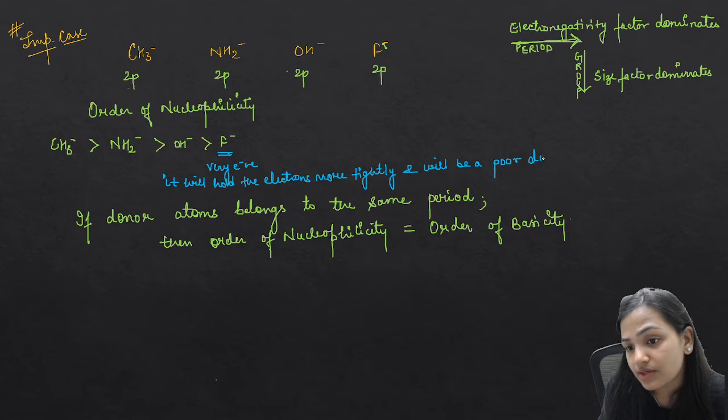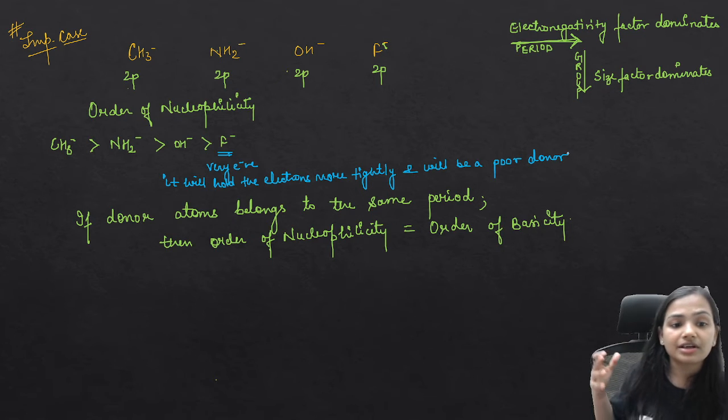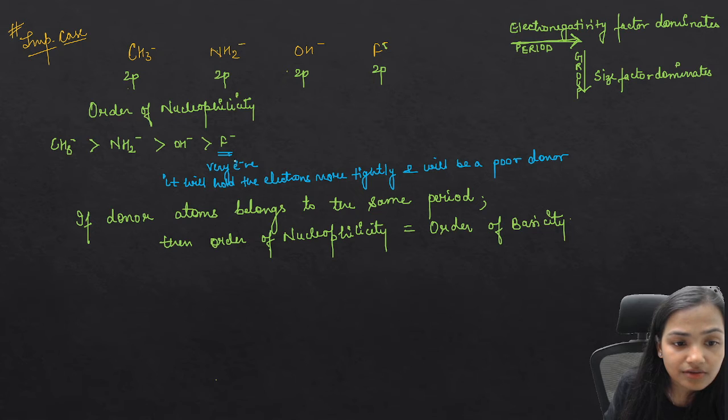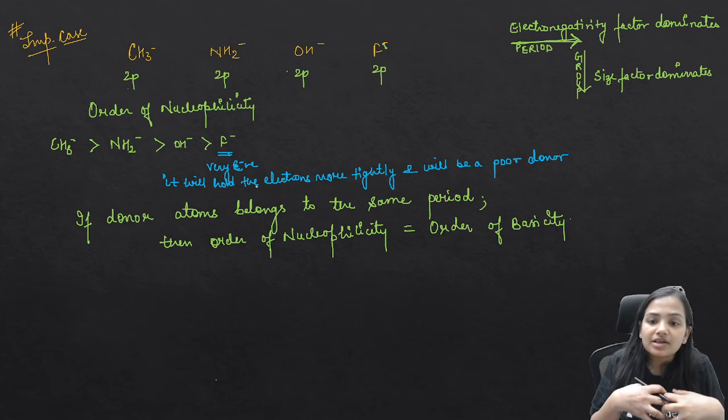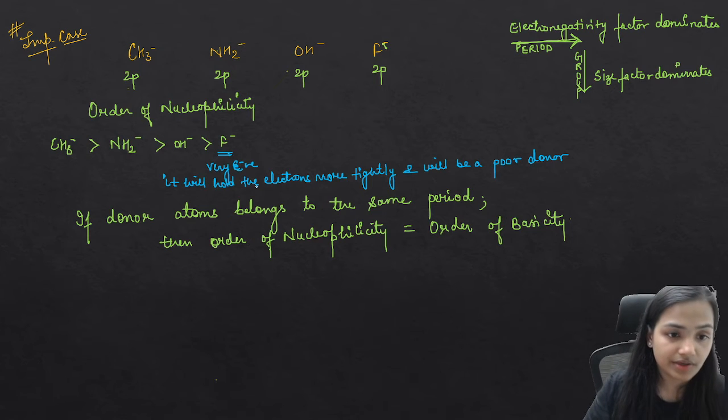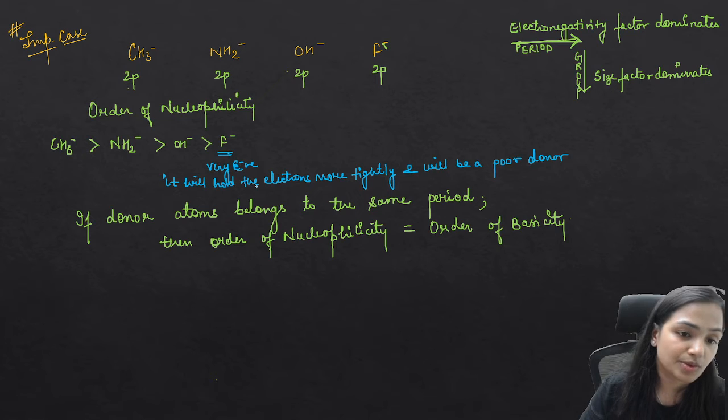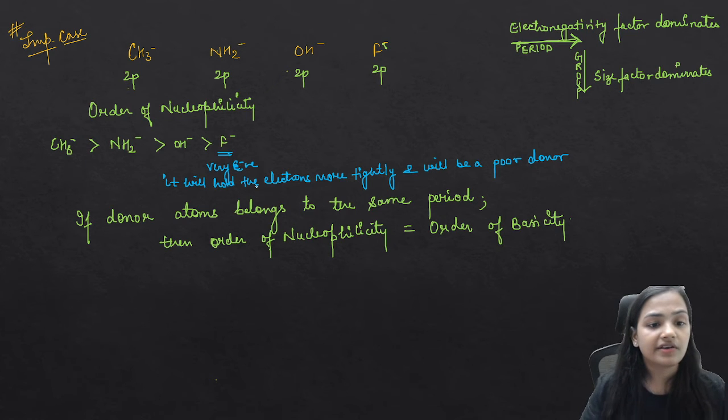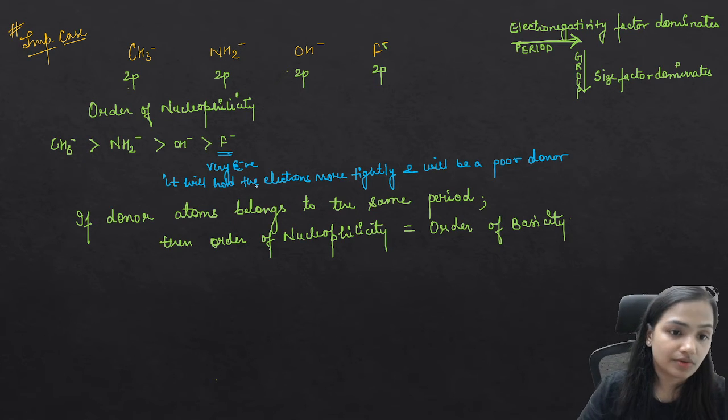Okay, so what is the reason? The reason is electronegativity. If it is very electronegative, then it will hold the electrons more tightly and will be a poor donor. Poor donor to what? To any deficient center other than H positive. That's why we are saying that fluorine is going to be a poor nucleophile.